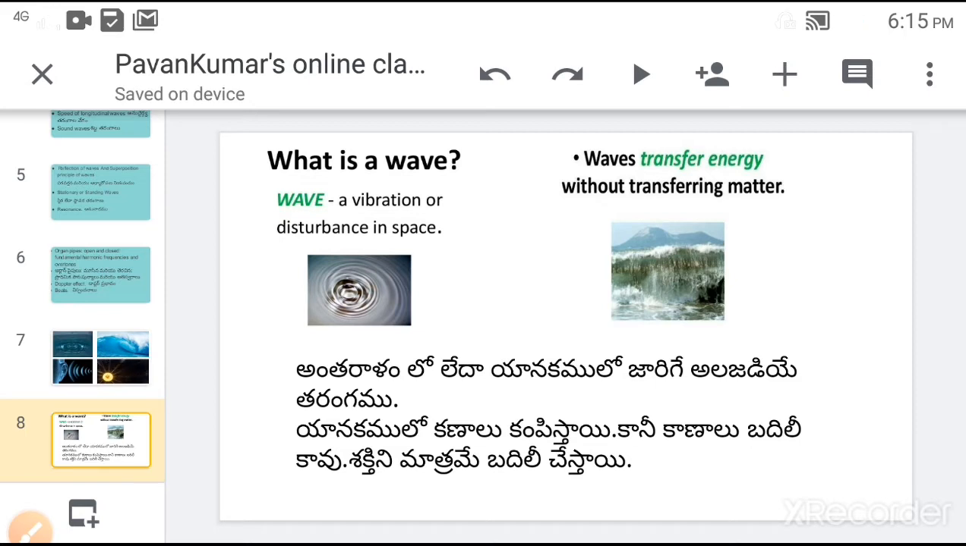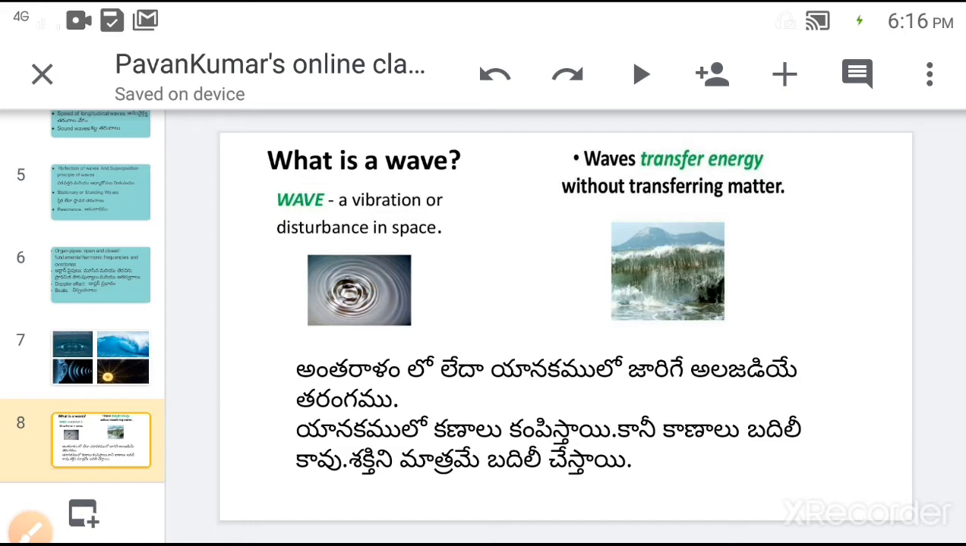If you throw a stone in a pond, then a disturbance is created. Due to this disturbance, water waves are generated. Here, water is the medium and the stone is the disturbance, and the wave generated is called a water wave.